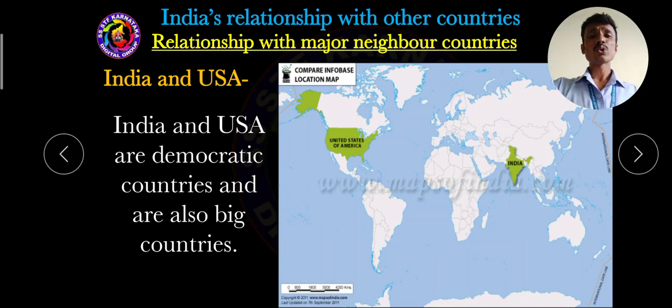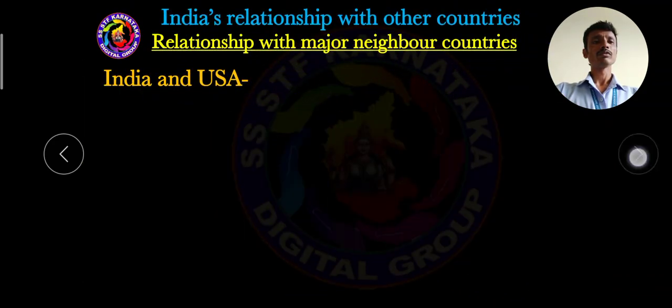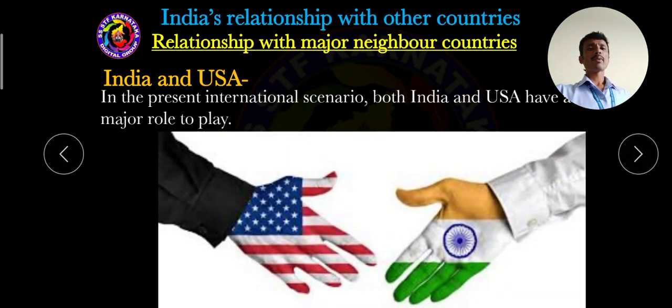And here dear students, another important point: USA is a big country and India is also a big country. Then in the present international scenario, both India and USA play a major role. Got it?